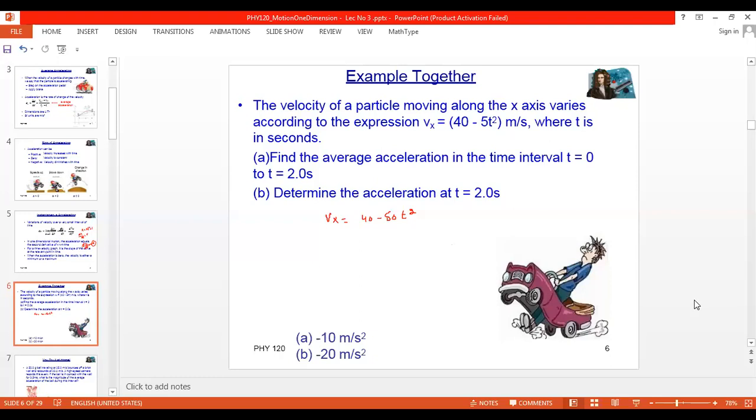When I share my screen, I can see your chat and I can see who is entering the chat. Okay, wait.